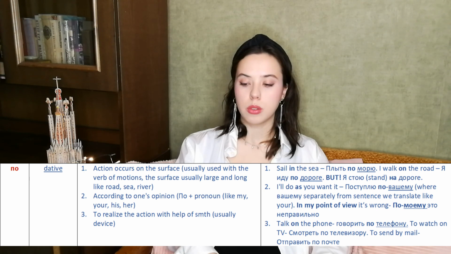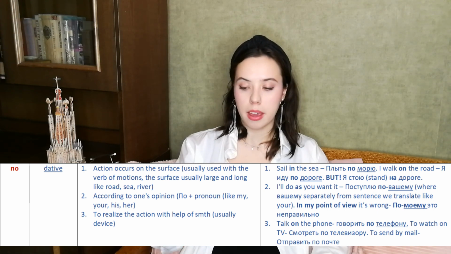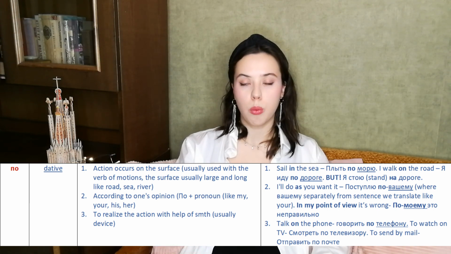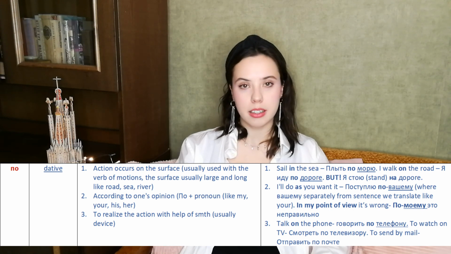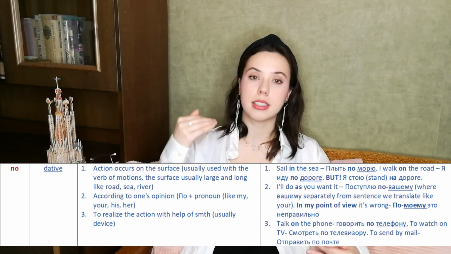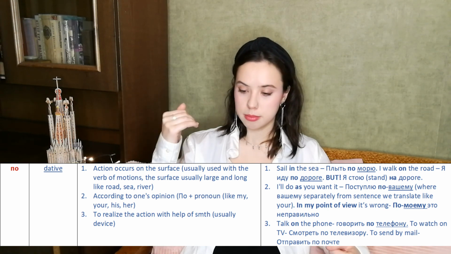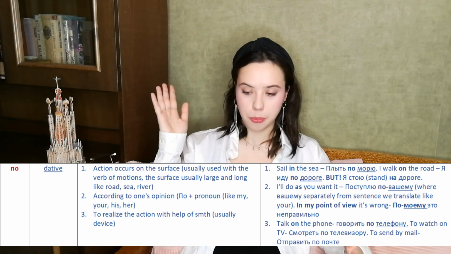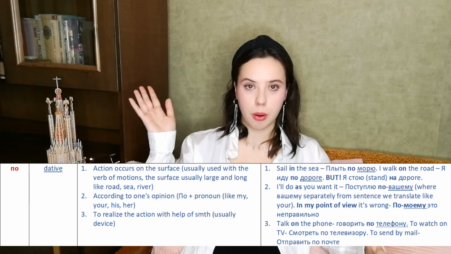Or, for example, to watch on TV, смотреть по телевизору. But also, for example, to send by mail, отправить по почте. So mail is not a kind of device, but with the help of mail we can make the action. We can send, I don't know, a postcard, right?